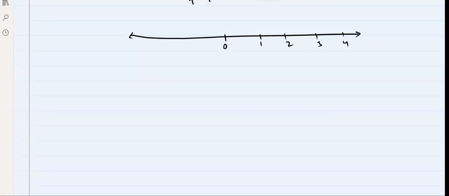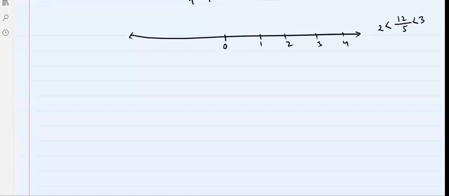Yes, very good. 12 by 5 lies between 2 and 3, right?